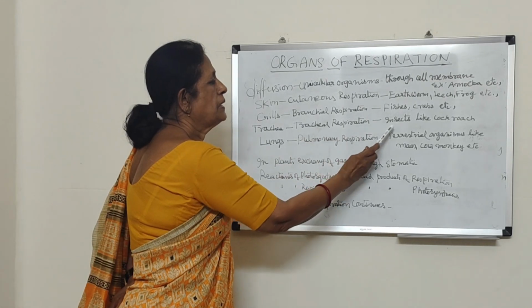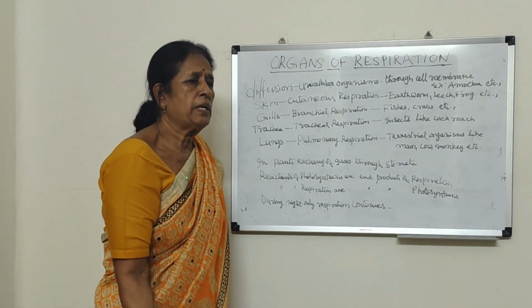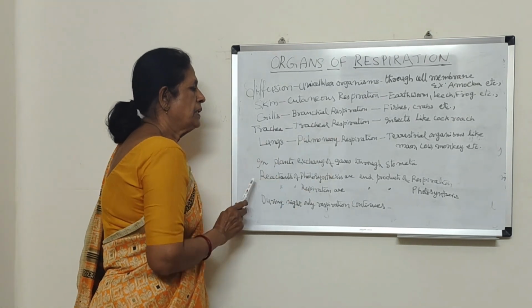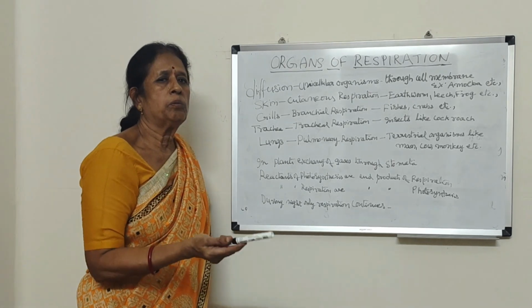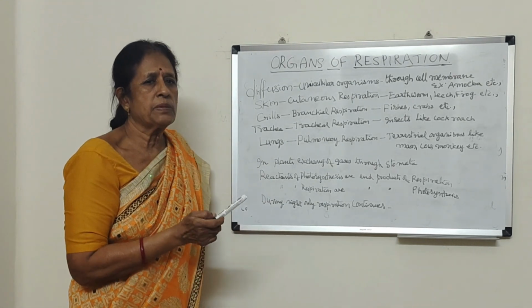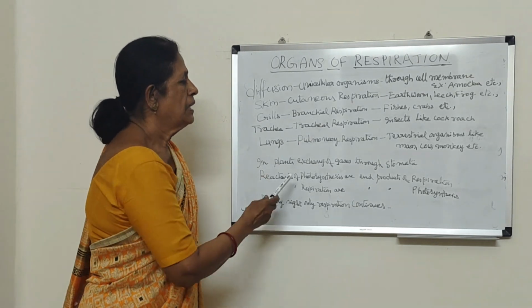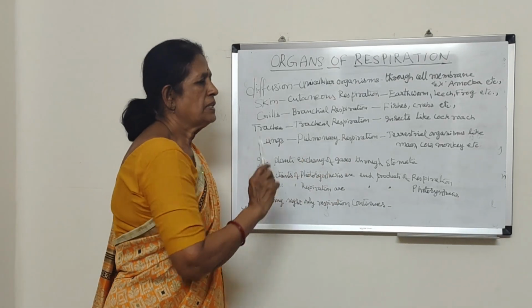Tracheal respiration takes place in insects like cockroach, housefly, and butterfly. And in terrestrial organisms like man, cow, monkey, which live on land, lungs are the respiratory organs, and that type of respiration is called pulmonary respiration.